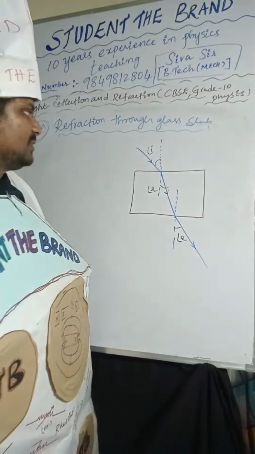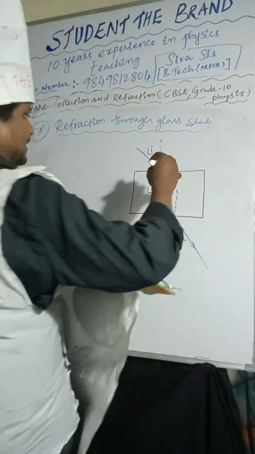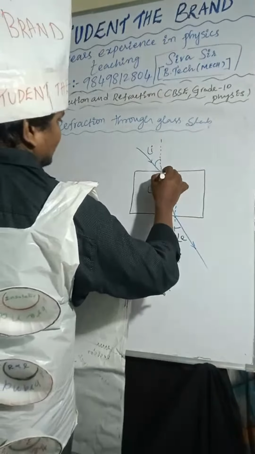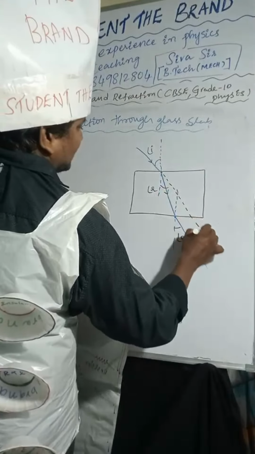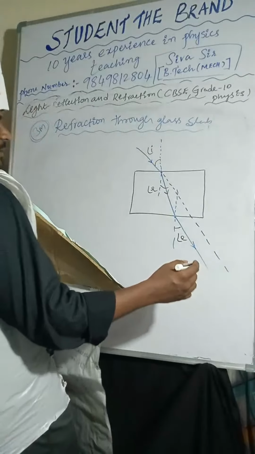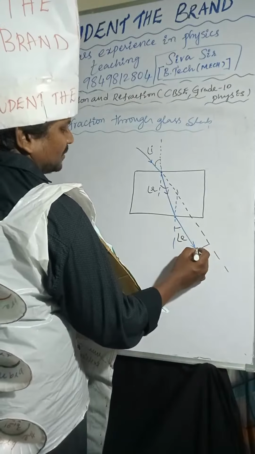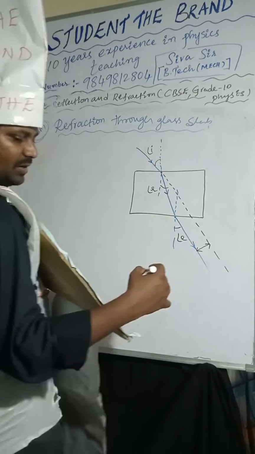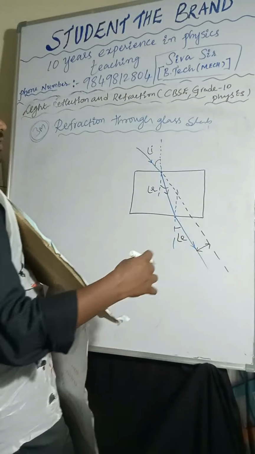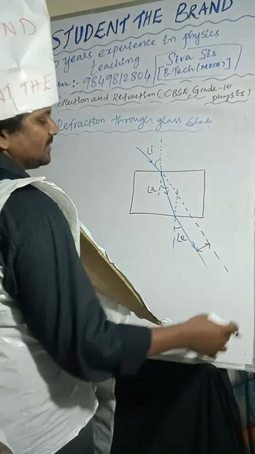If you extend this incident ray, it will be parallel to the emergent ray. This is the initial direction of the incident ray: if there is no surface, the light ray passes in this direction.